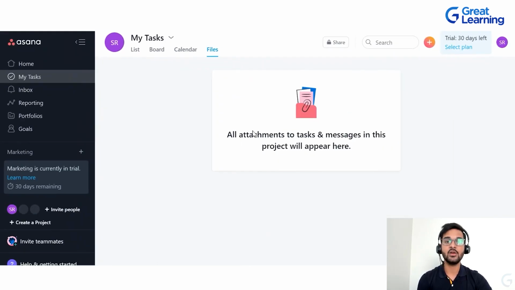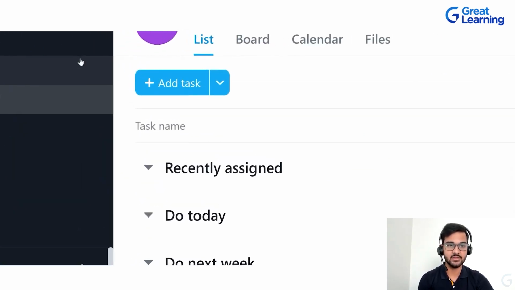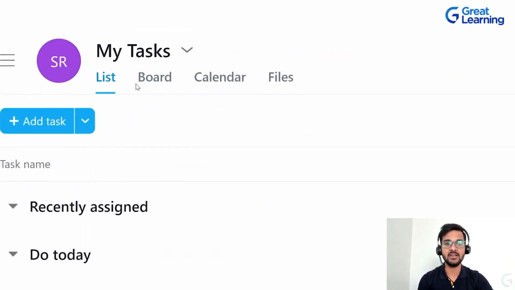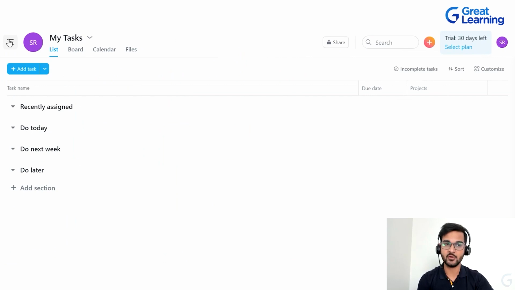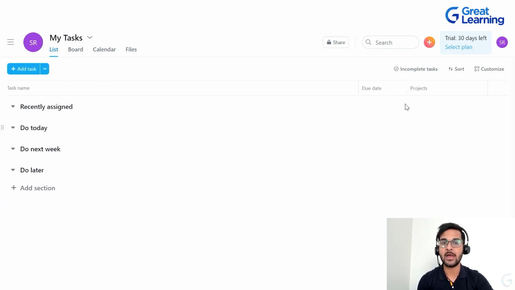Also, one thing that you can do over here is if you want to hide the sidebar, you can just click on these three lines. If you click on these three lines, the sidebar will not be visible at all. And if you click on them again, the sidebar will be visible. So let's say you are working right now on the main pane. In that case, you will not require the sidebar, so you can just click on that and you will have more space to work on the main pane.